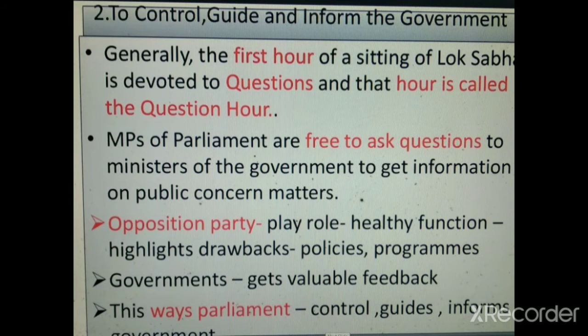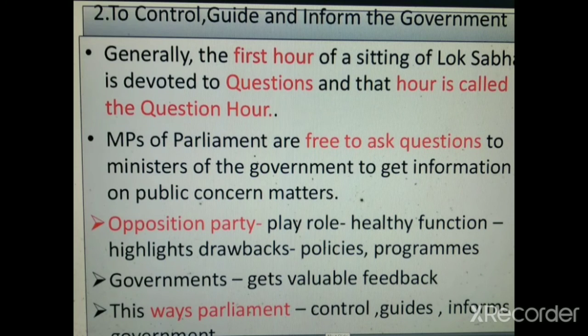What happens in this question hour? The MPs of the parliament are free to ask questions to ministers of the government to get information on matters of public concern, because these leaders are there in the parliament to serve the public.